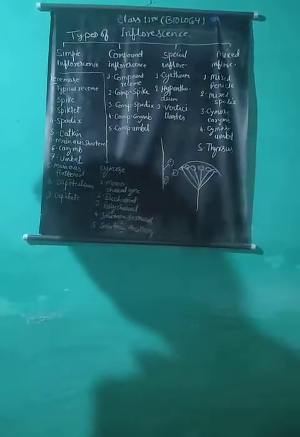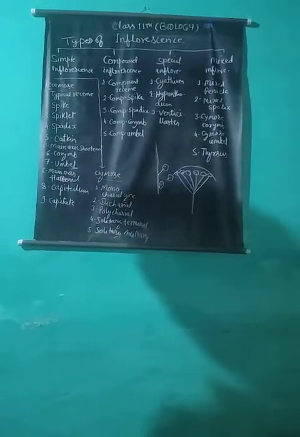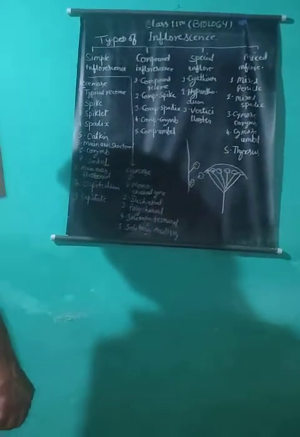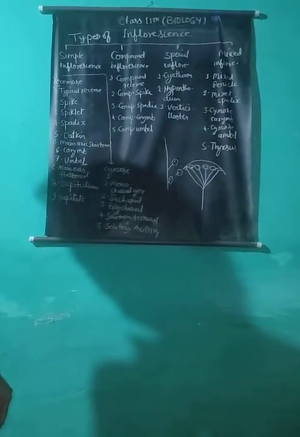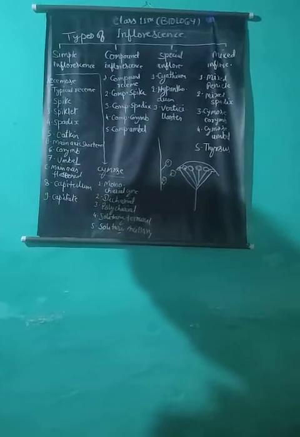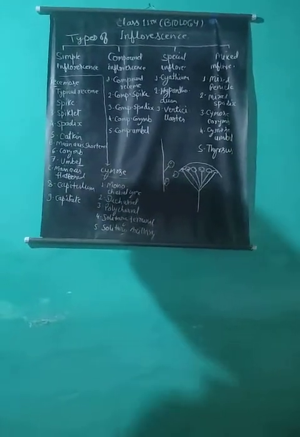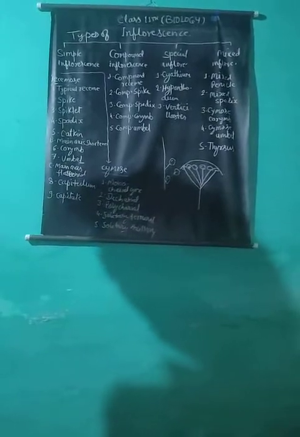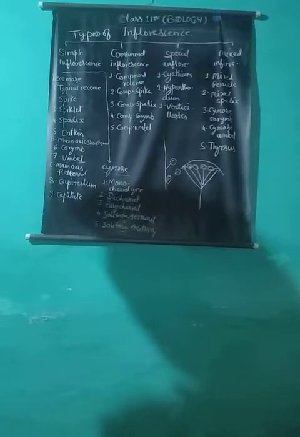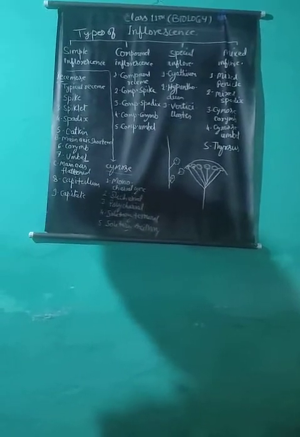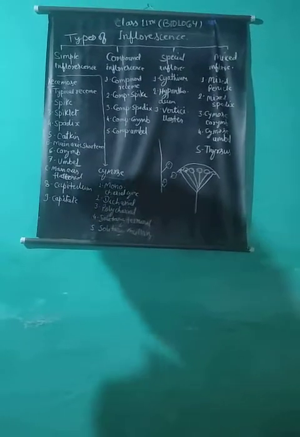Flowers arise in the axil of bracts, and the whorl of bracts forms an involucre. Such an umbel is commonly referred to as a simple umbel. For example, in onion and coriander, these look like an umbrella. Sometimes lateral branches develop from the main axis of the umbel. Such an umbel is called a compound umbel: coriander, carrot, etc.